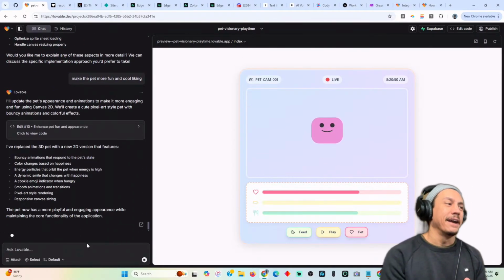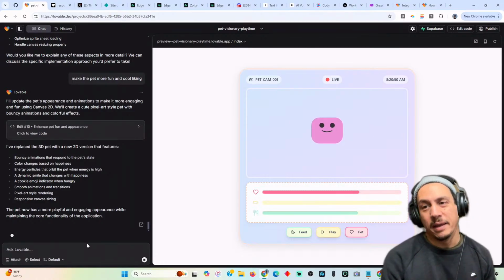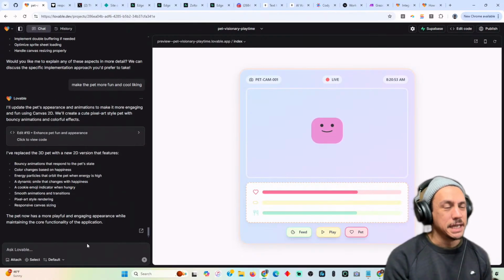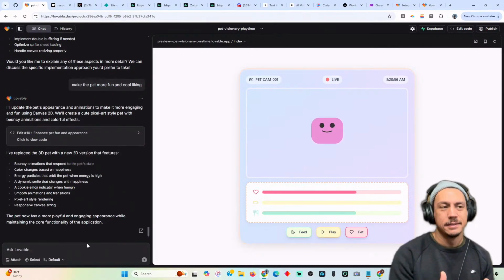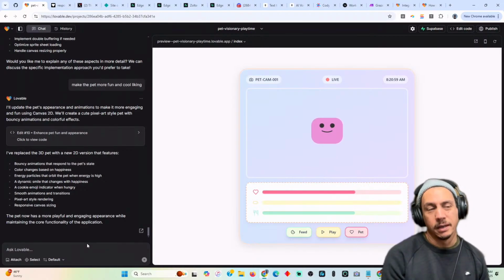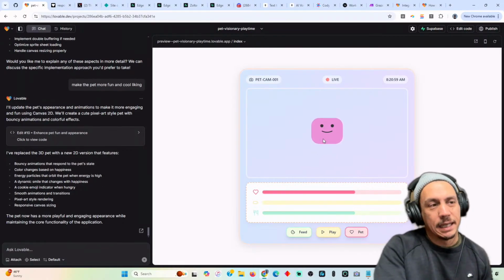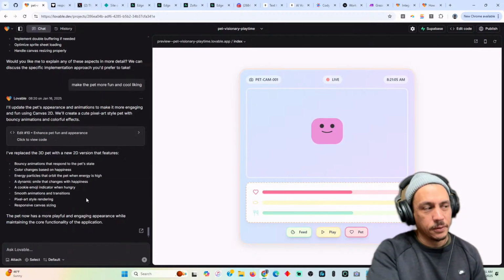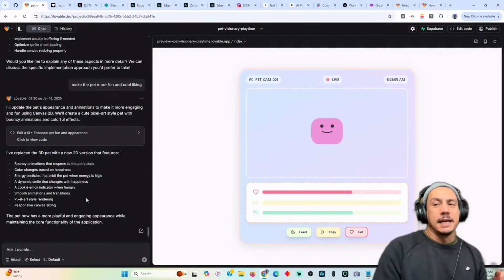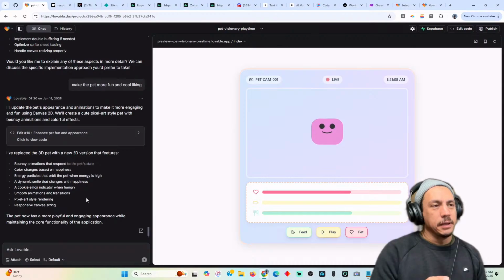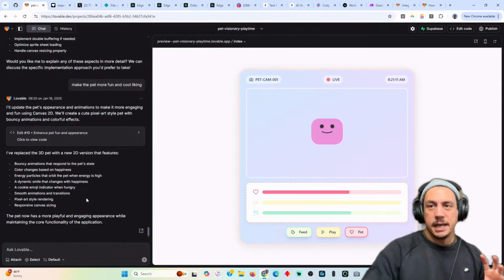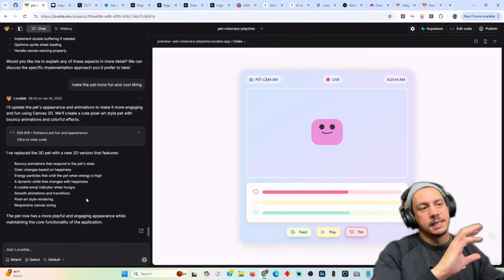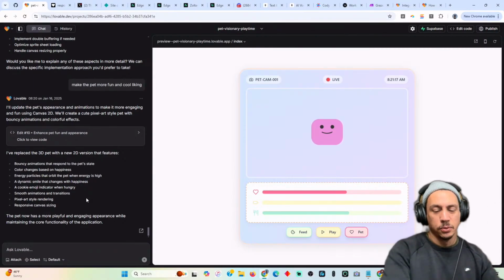Actually, okay. All right, so that's not bad. It's actually way better than the 3JS, right? This actually is kind of cool. I'm not gonna lie, it's way more animated and fun than that Minecraft character we were looking at before. So I guess it's not a great example. If we go back, because it completely jumped out of 3JS, I was trying to stick with the 3JS example, but for this project, this looks cooler.